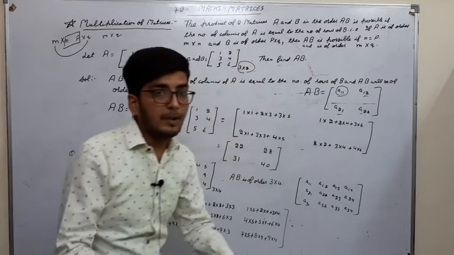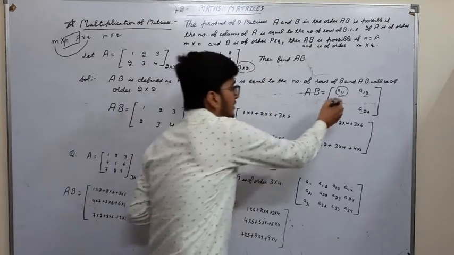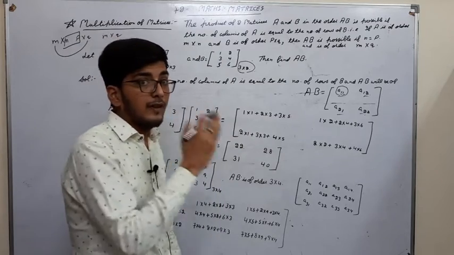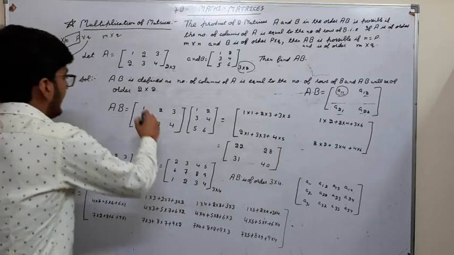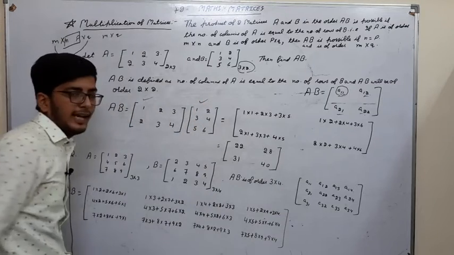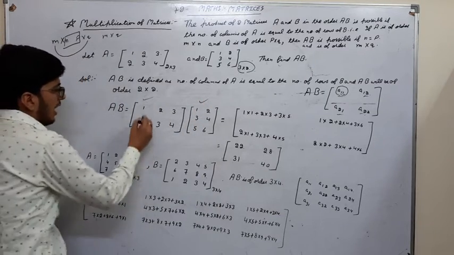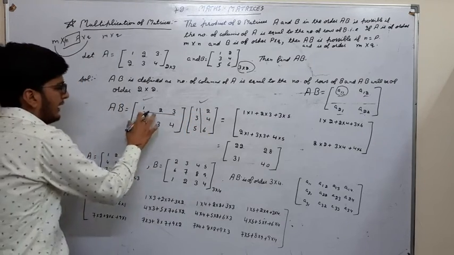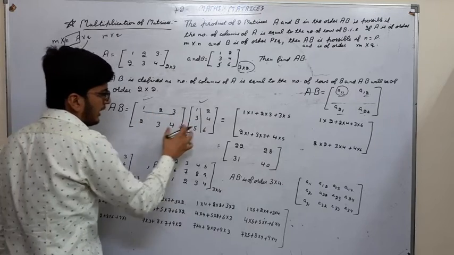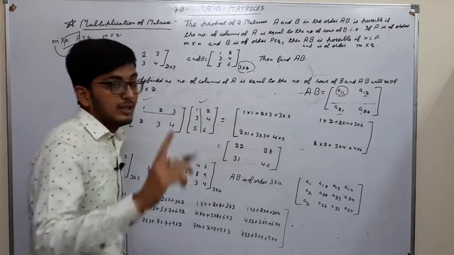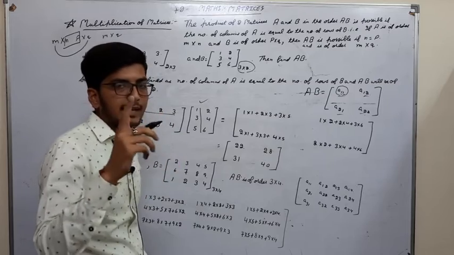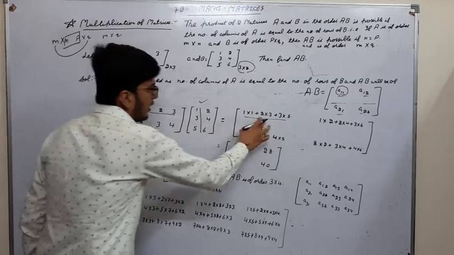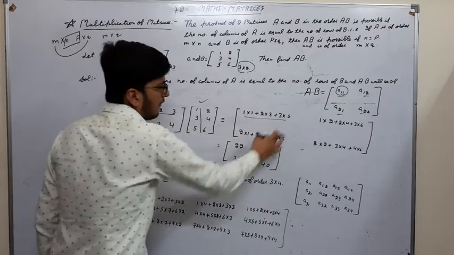A11 will be the multiplication of the first row of A with the first column of B: 1, 2, 3 into 1, 3, 5. That is 1 into 1 plus 2 into 3 plus 3 into 5. This will be our first element of the matrix AB.